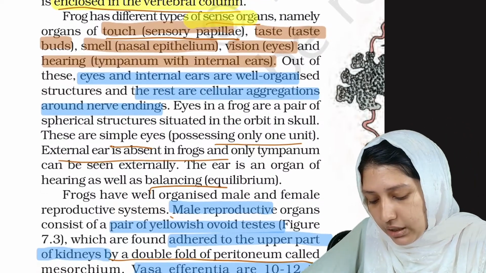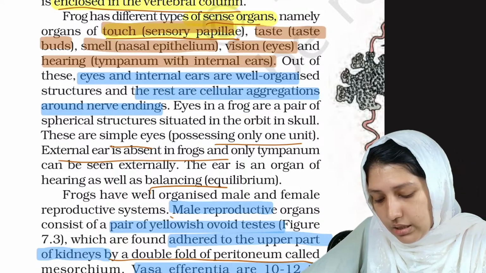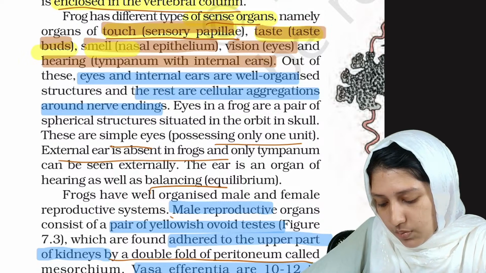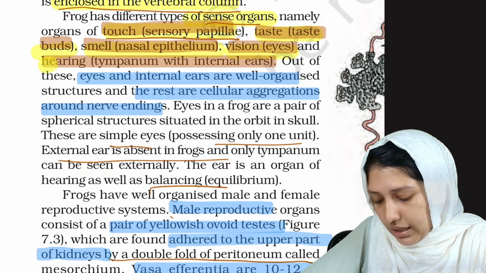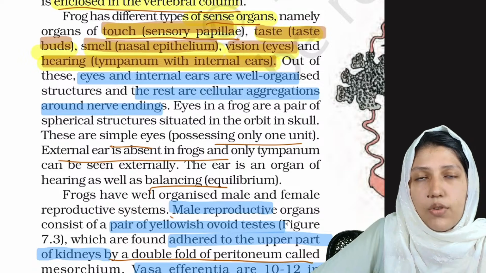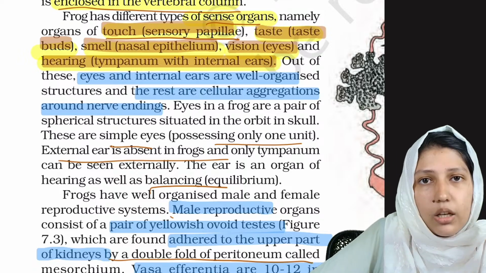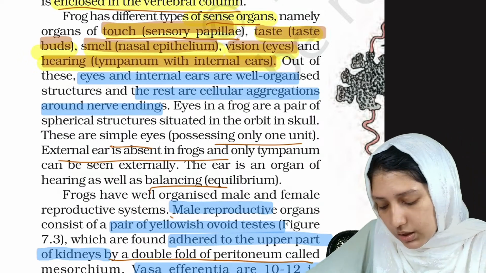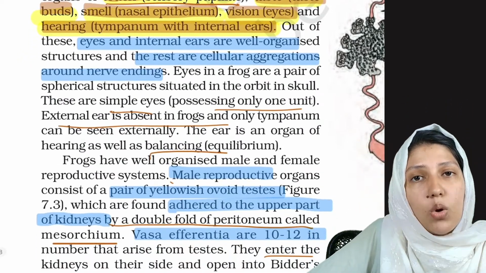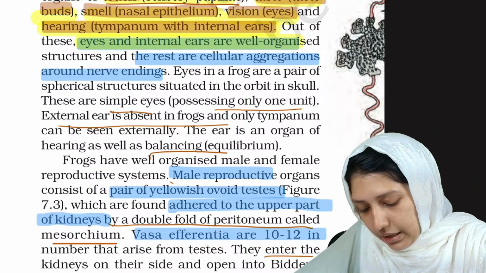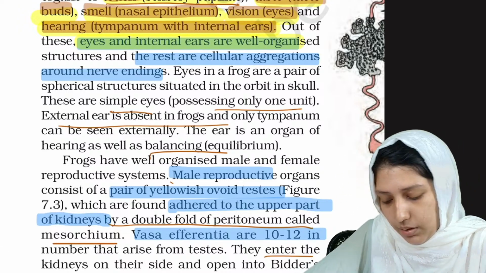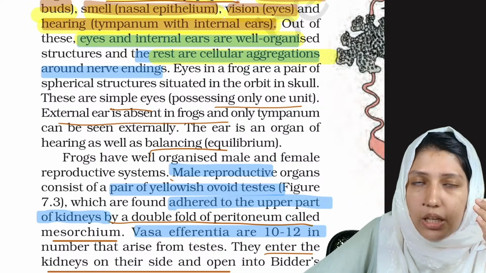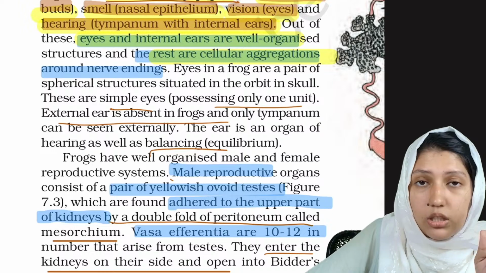It has different types of sense organs. For touch they are having sensory papillae. For taste they are having taste buds, for smell nasal epithelium, for vision eyes, and for hearing tympanum with internal ears. For hearing they have the tympanum which represents the external ear, and internally also they have an ear. The eyes and internal ears are the well organized and developed structures. Just the eyes and ears are structurally organized.